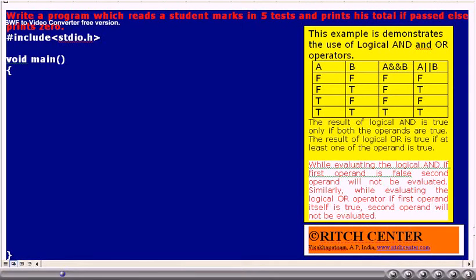This we wanted to explain with the following example. In this example, the user's marks in 5 tests will be read, and then if he has passed, his total is supposed to be printed, otherwise 0 is supposed to be printed. So let us go to the problem.